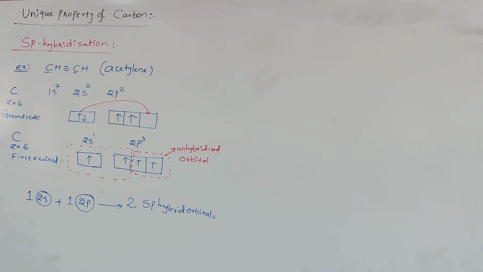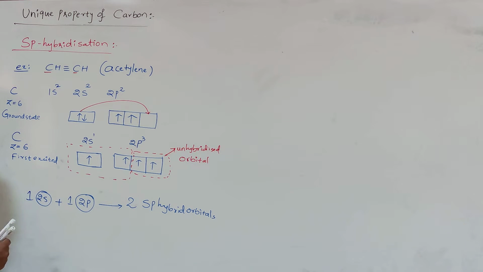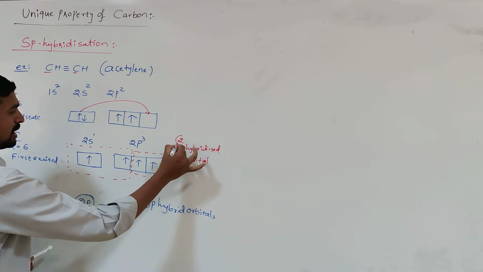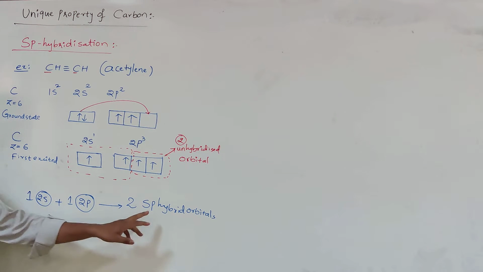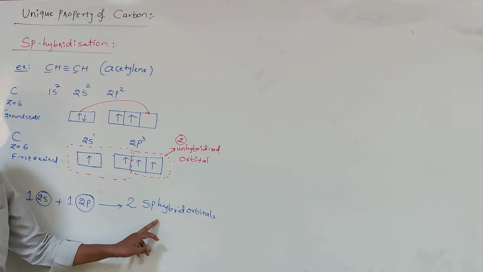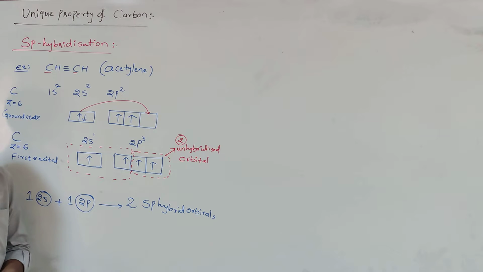So now, around each carbon atom in the acetylene molecule, 2 sp hybrid orbitals and 2 unhybridized orbitals are present. sp hybrid orbitals are involved in the formation of sigma bonds. Unhybridized orbitals are involved in the formation of pi bonds.